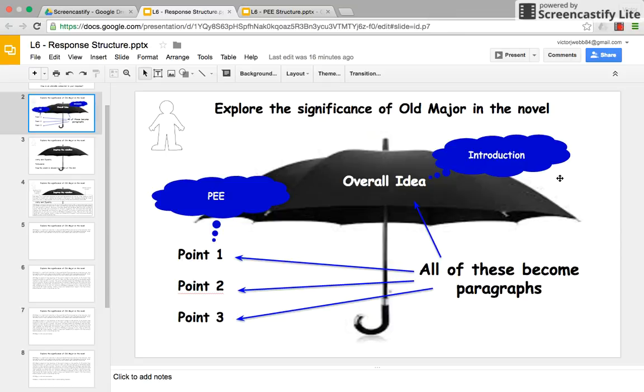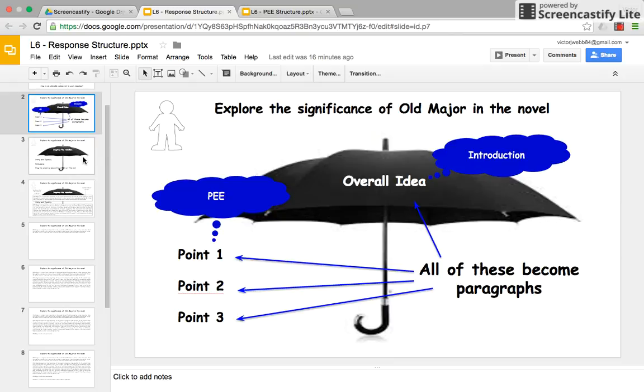Okay, this PE paragraph video is all about the structure of your PE paragraphs for an Animal Farm question. I have started with the structure of the whole response in terms of your whole essay, just to show you where the PE paragraphs fit in. So here we have our umbrella planning. We have our overall idea that answers the question. Then we have our 3 points that become PE paragraphs that fit in underneath the overall idea that answers the question.